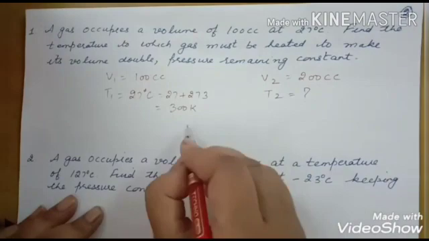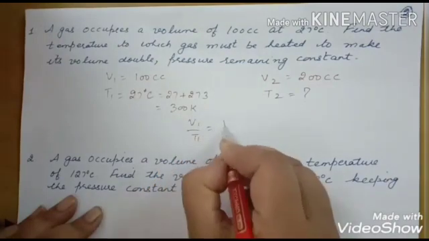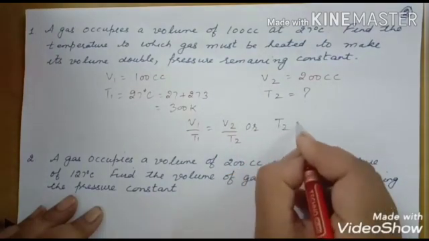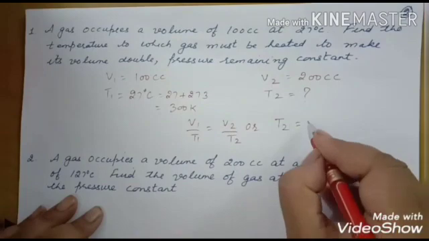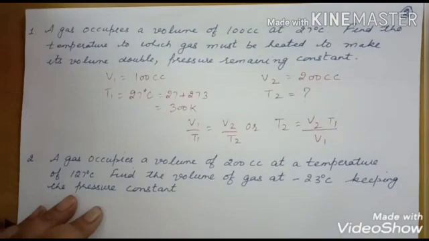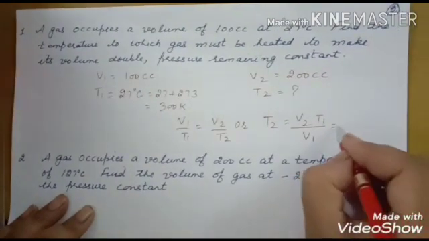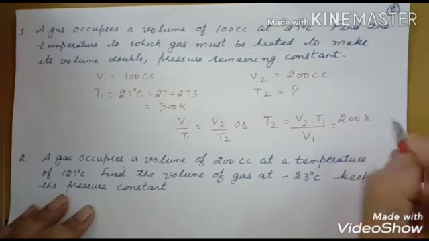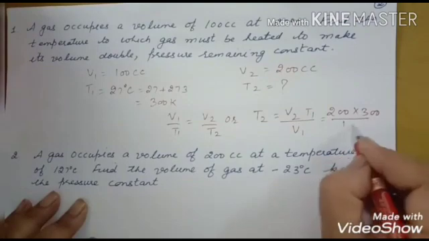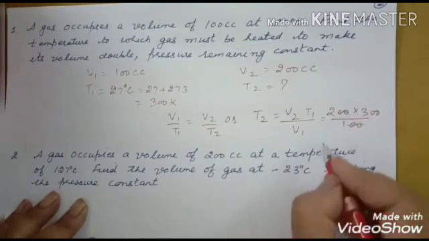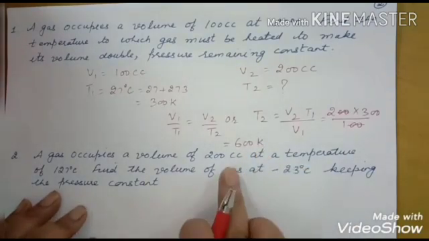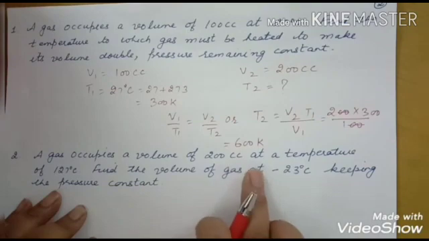According to Charles' law, V1 upon T1 is equal to V2 upon T2, or you can say T2 is equal to V2 T1 upon V1. Fill the values. 200 into 300 upon 100. So we cut this. So we have 600 Kelvin. Now the answer is right here, 600 Kelvin.